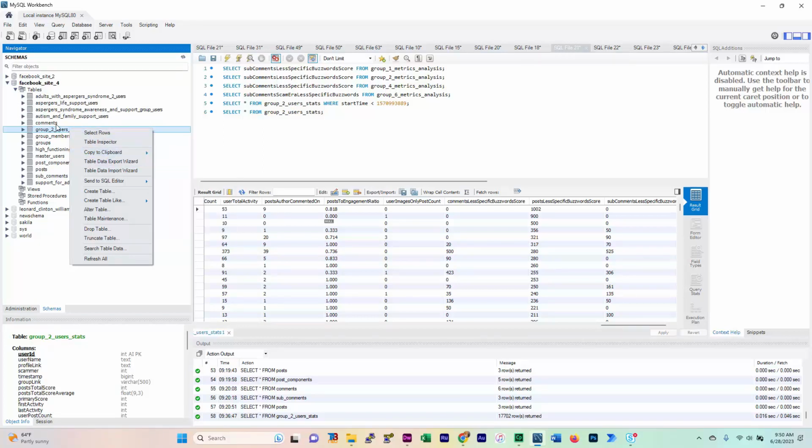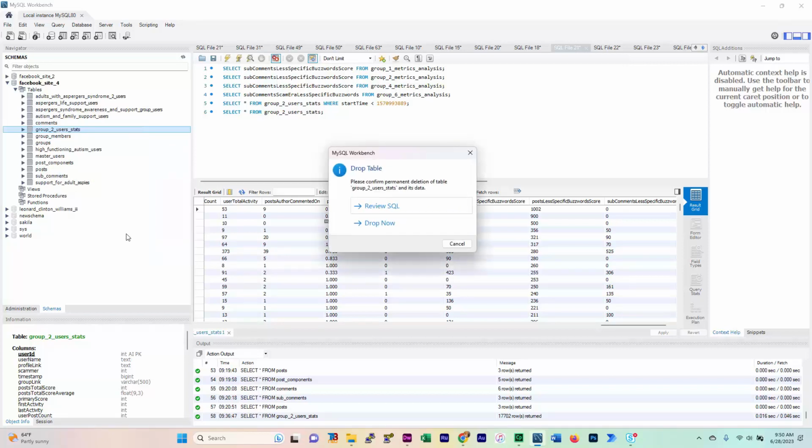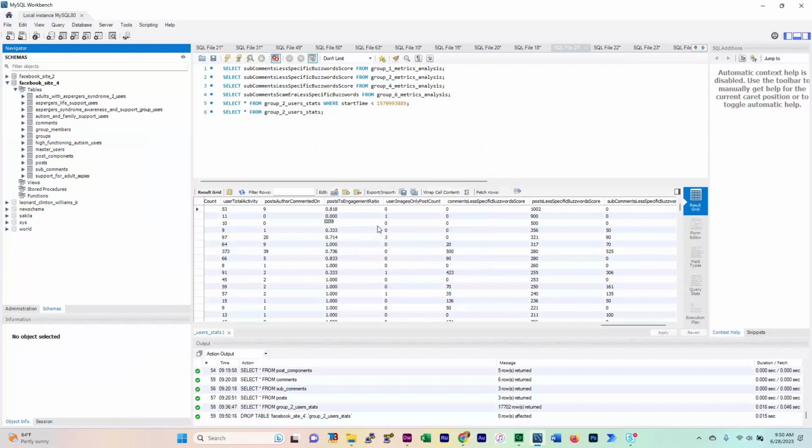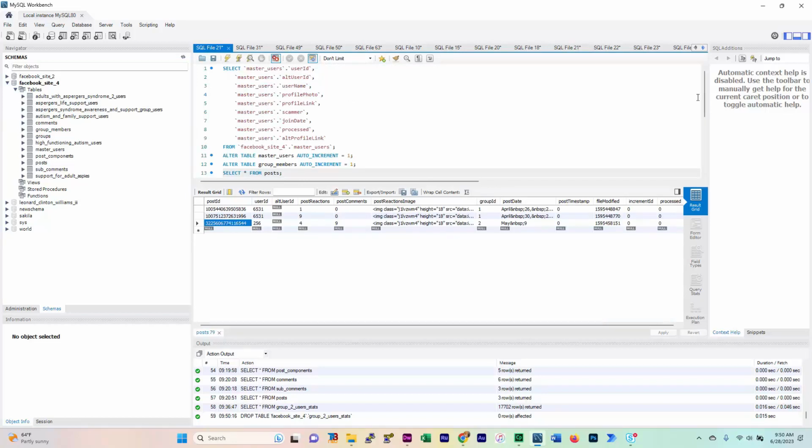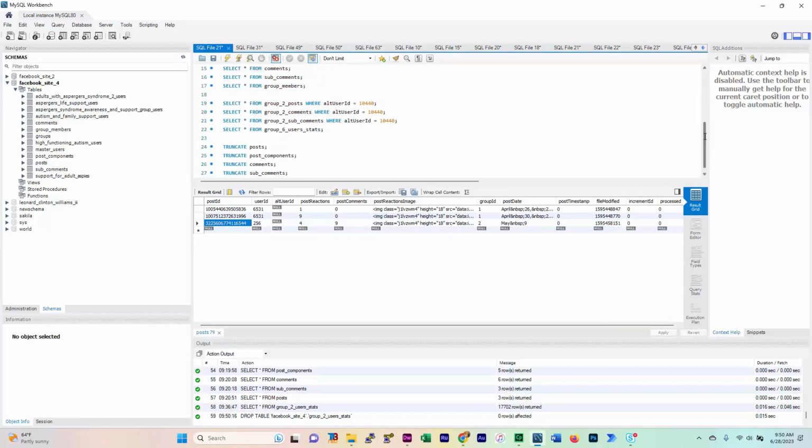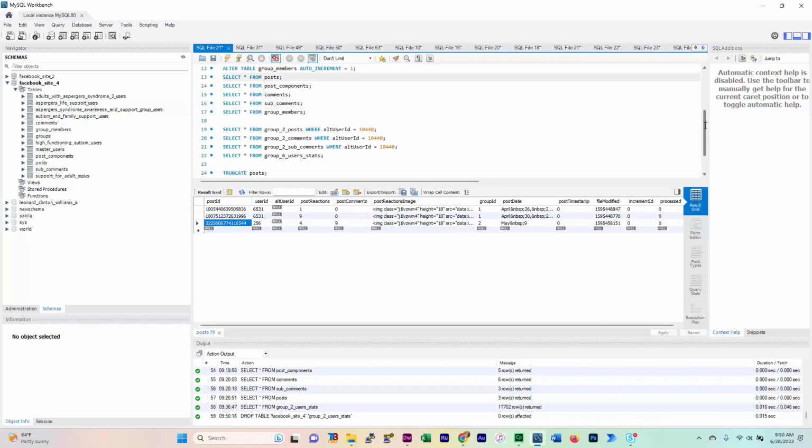Okay, and I was just loading this from the same file I loaded on my Facebook 4, this group 2 user stats. So I'm going to drop it. I was trying to find out, but that user has no impact on my data. It doesn't move the needle at all, because this person has no comments. They have no sub comments. They have no activity score, so they don't get factored into any of my ratios. The only statistic they show up on is the cumulative users and the users joined for a given period.